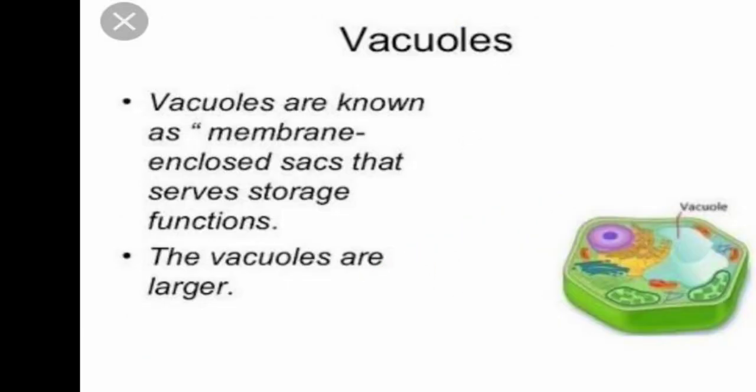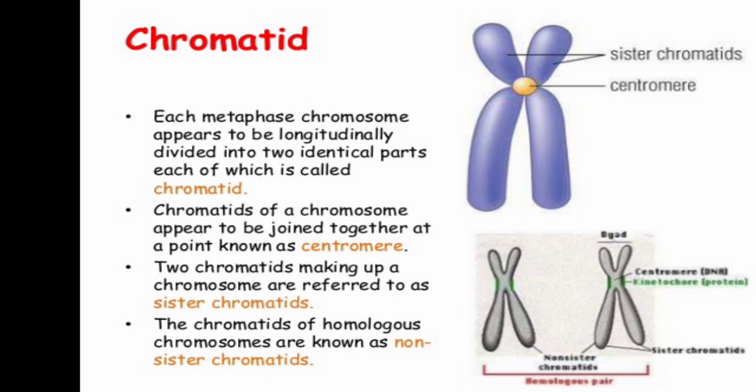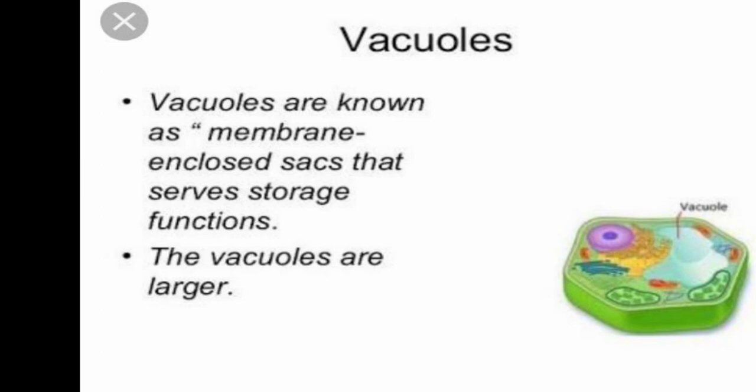Next, functions of the chromosome. Chromosomes carry genes and help in inheritance, the transfer of characters from parent to offspring. We already know about that. Next we go to the vacuole slide.